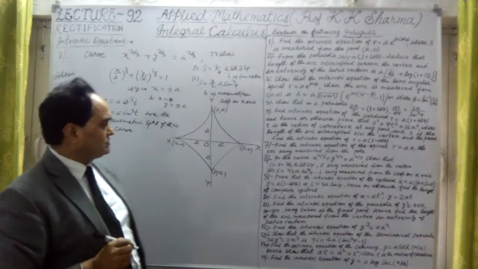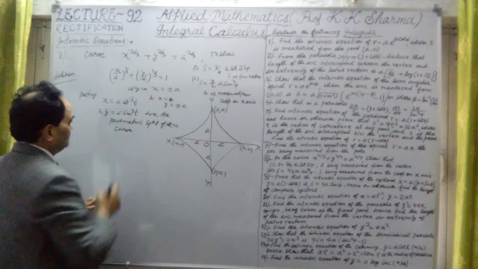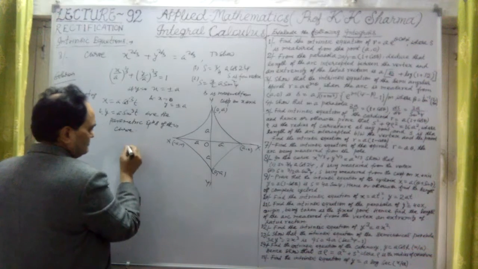So let me find dx upon dt and dy upon dt. Here t is a parameter.